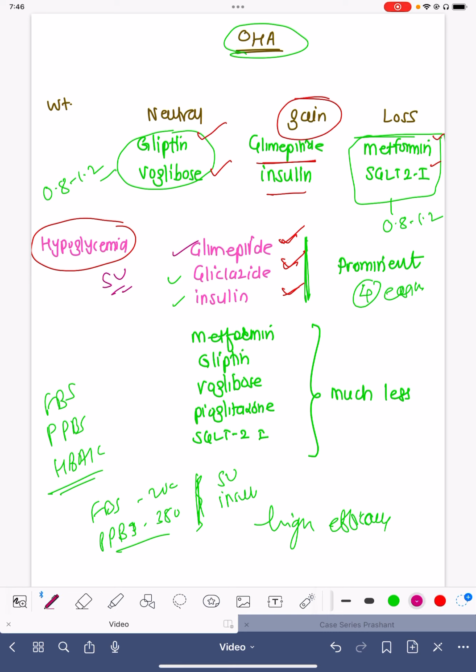Whereas metformin, gliptins, voglibose, pioglitazone, and SGLT2 inhibitors actually don't cause hypoglycemia on their own, but if they are combined with some other medicines or with each other, then these medicines can cause hypoglycemia.